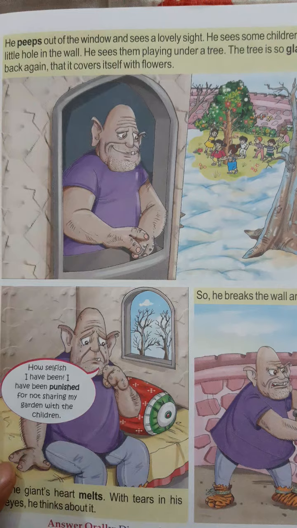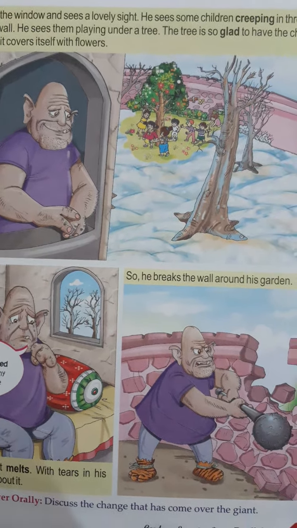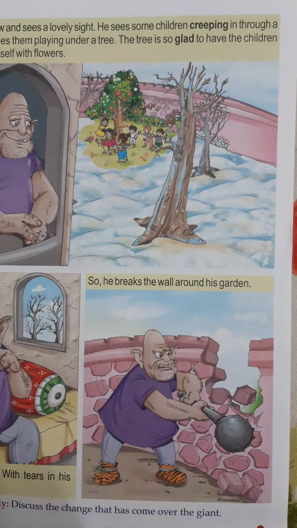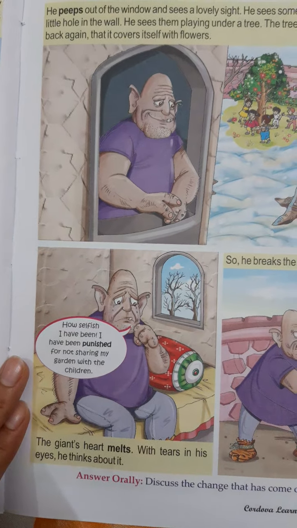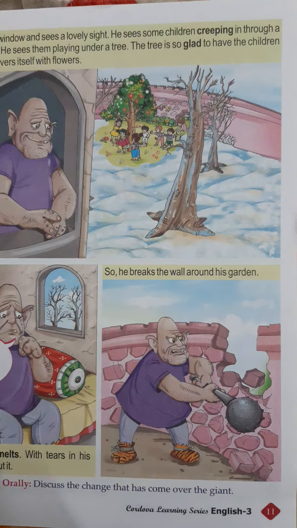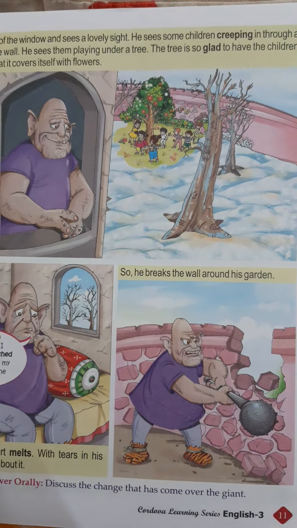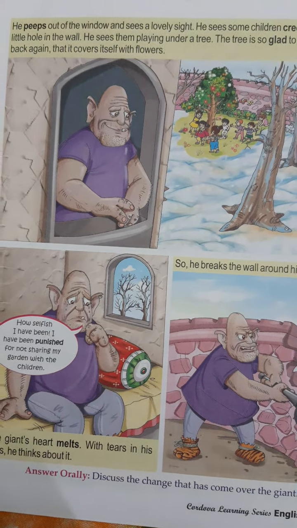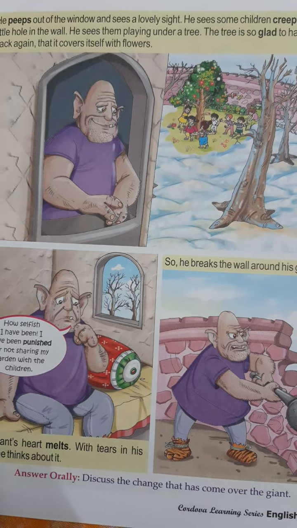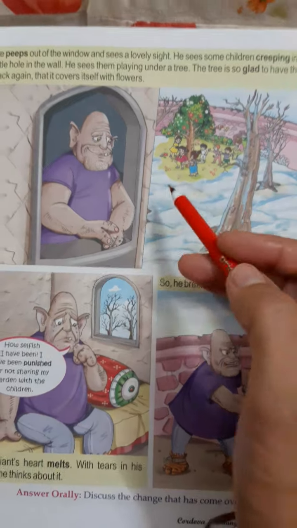He peeps. Peeps means to look out. He peeps out of the window and sees a lovely sight. What is the sight? He sees some children creeping in through a little hole in the wall. They are hiding themselves and creeping into the little hole in the wall. He sees the children playing under the tree.